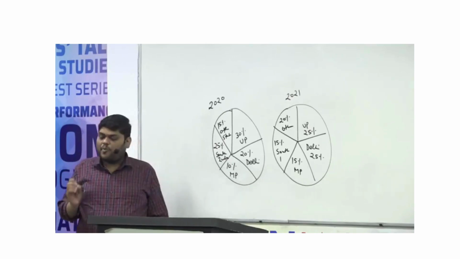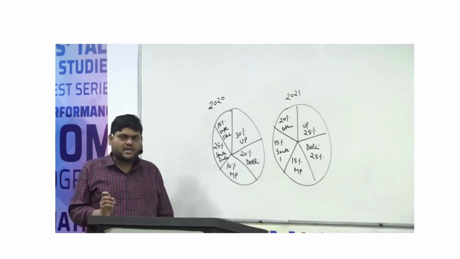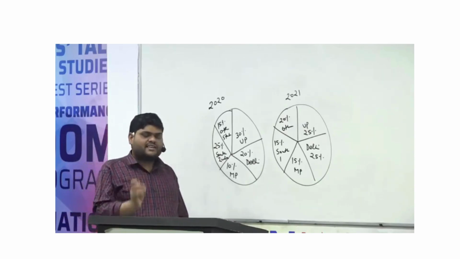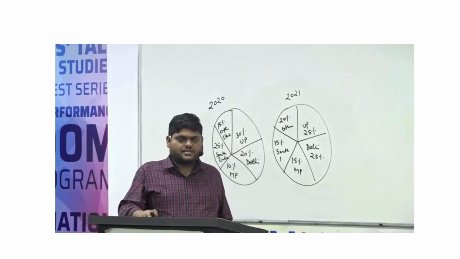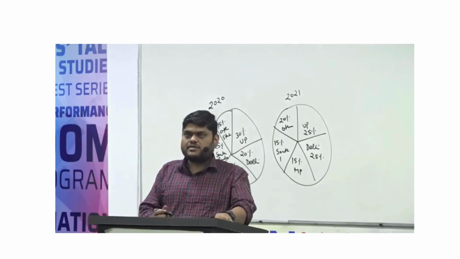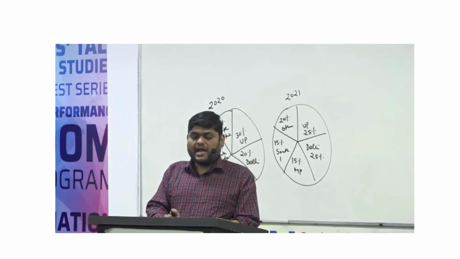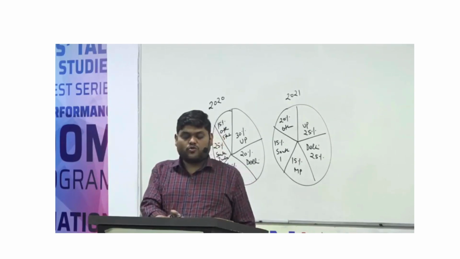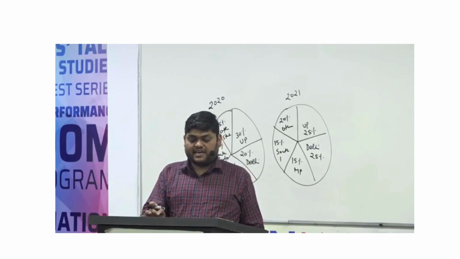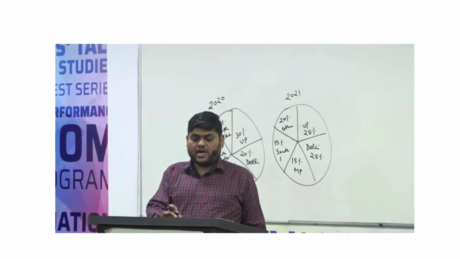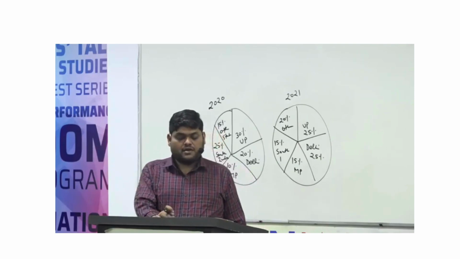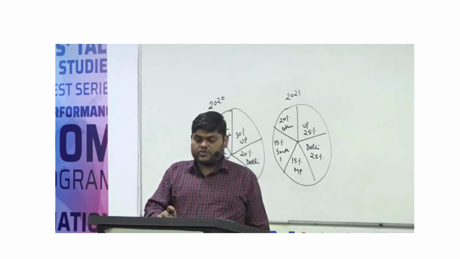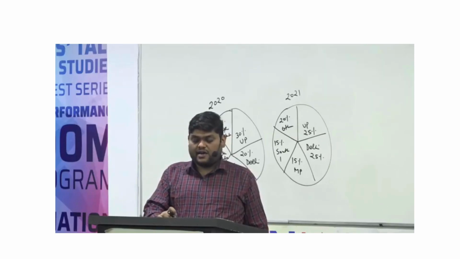How many states are there from which the total number of students who joined Vision IAS increases? Tell me the answer of this question.